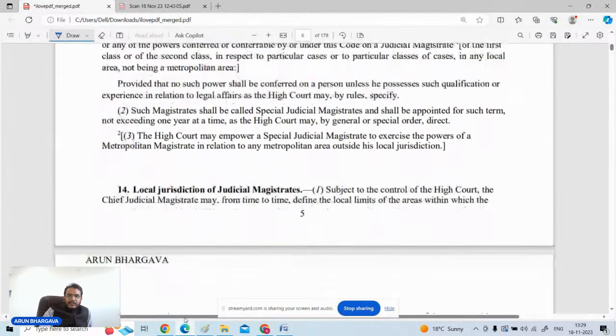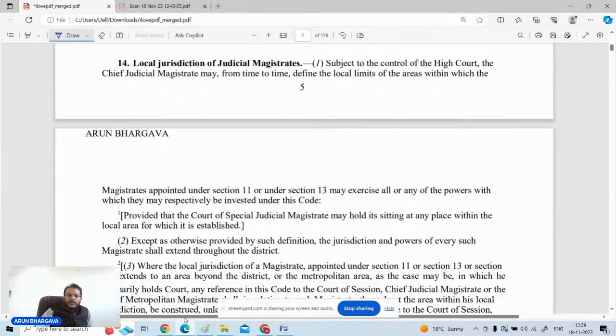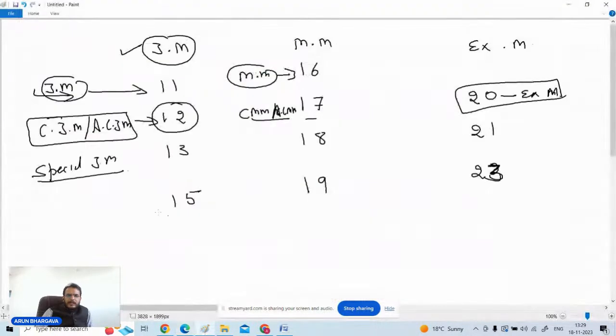Thereafter section 14 talks about the local jurisdiction of the magistrates. This section is not that important, but you may write it down separately: section 14, the local jurisdiction of the magistrates.